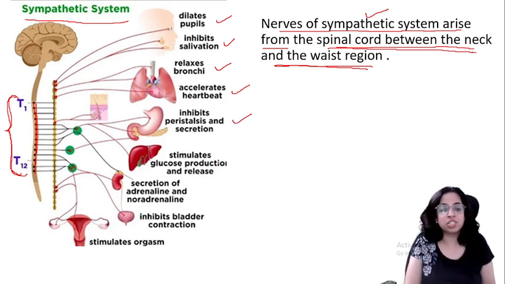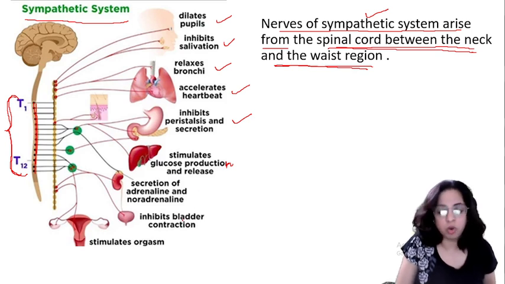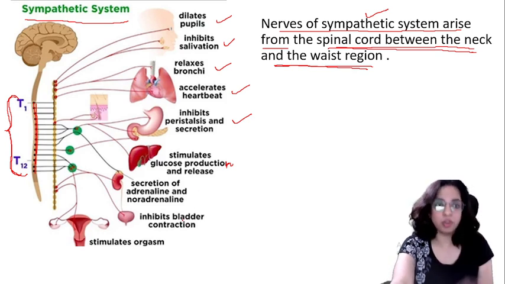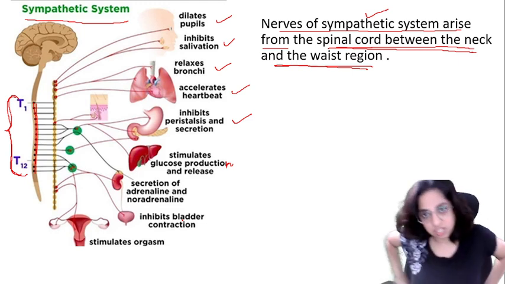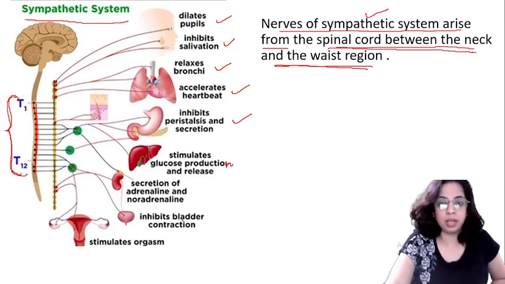It stimulates glucose production, and the secretion of adrenaline and noradrenaline. It also inhibits the bladder contraction and stimulates orgasm. So we will talk about all these later, but right now you understand that the sympathetic nerves arise from the spinal cord between the neck and the waist region. Waist is आपकी जो कमर है, right?